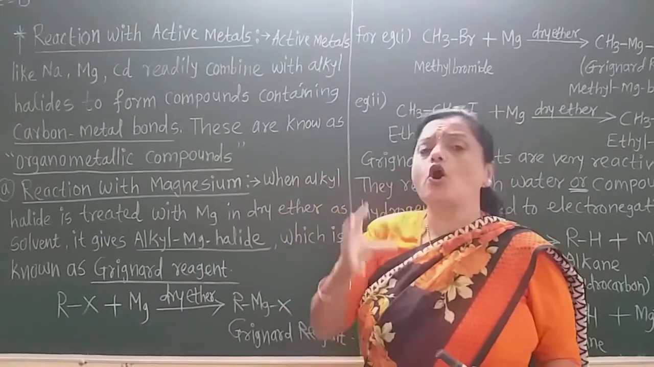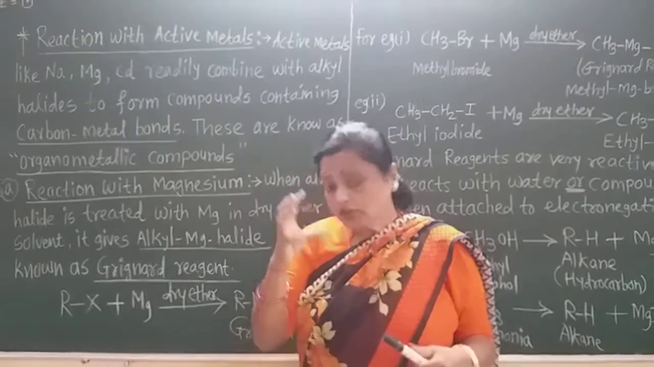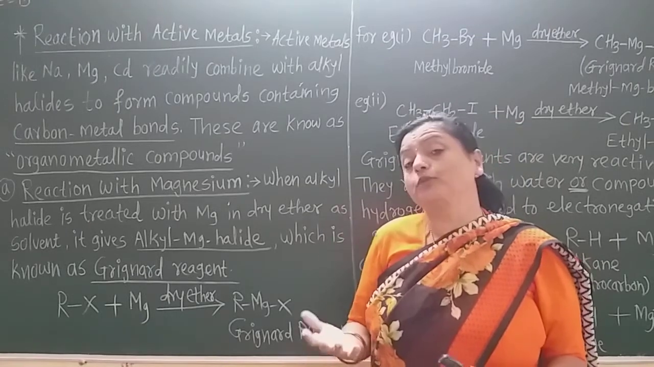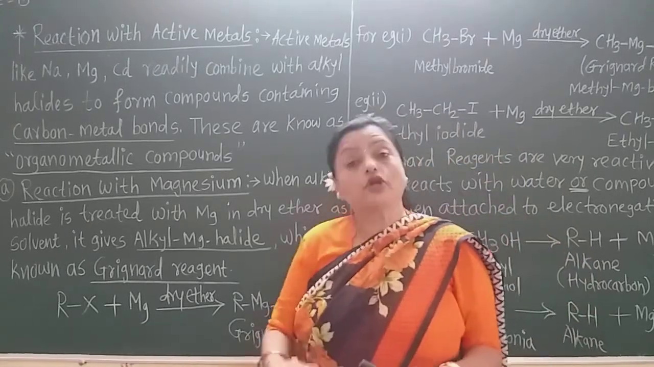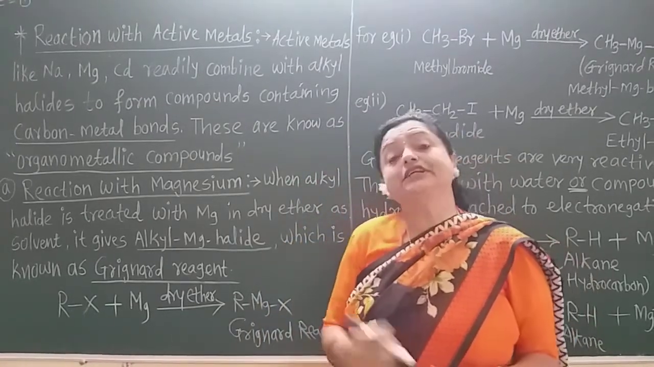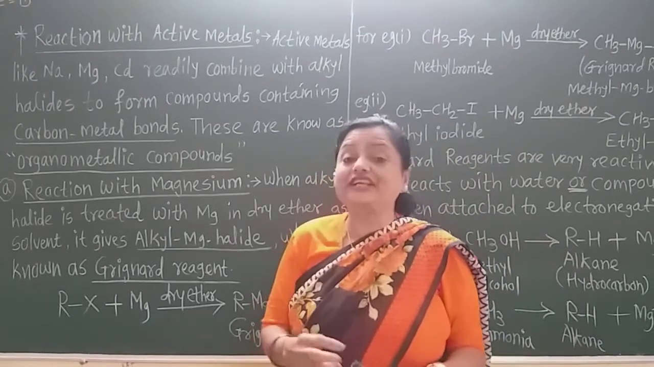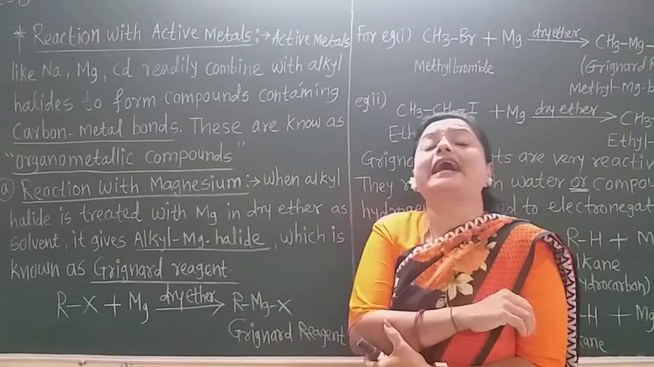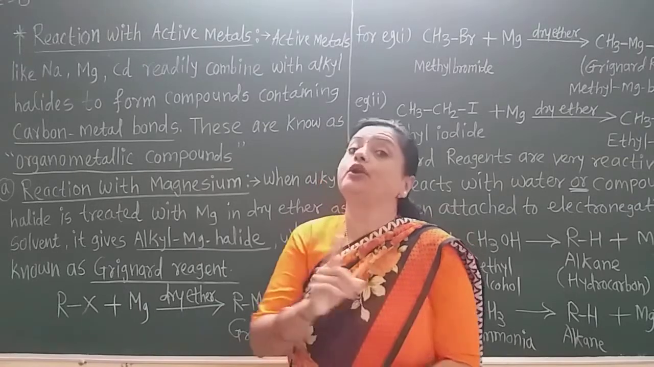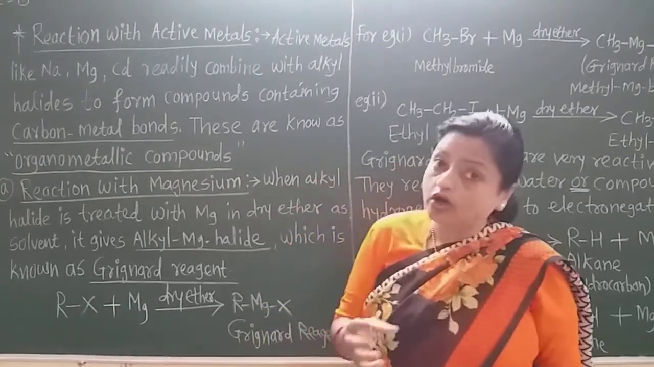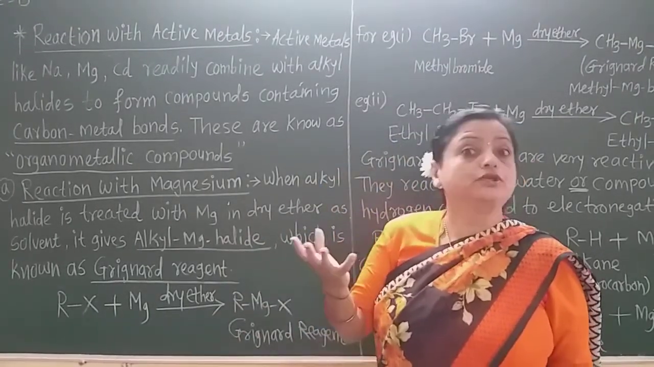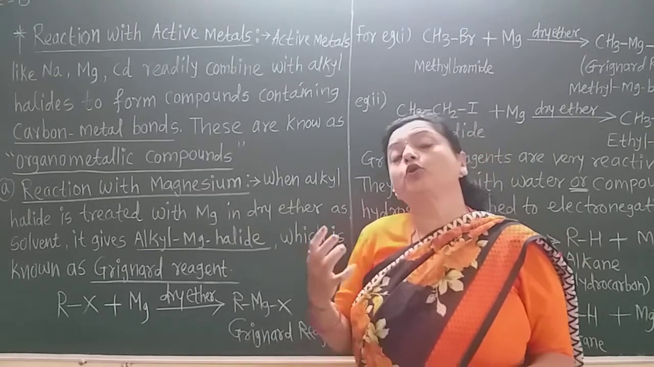Why is it called an organometallic compound? The product formed after the reaction of the active metal with the alkyl halide is called an organometallic compound, because the active metal like magnesium or sodium is directly attached to the carbon, and it forms a carbon-metal bond. That's why these products of alkyl halides with metals are called organometallic compounds.